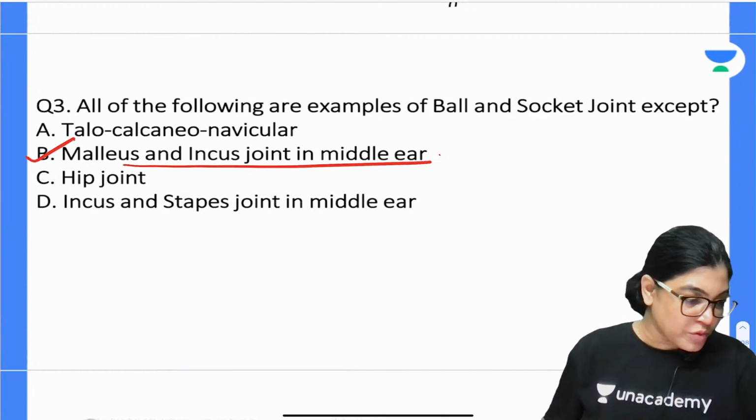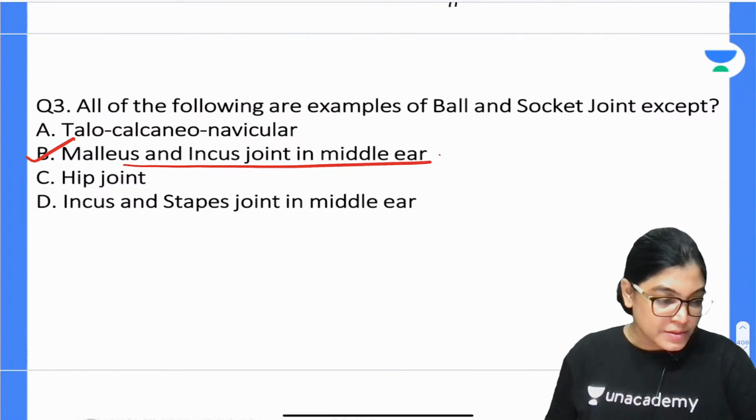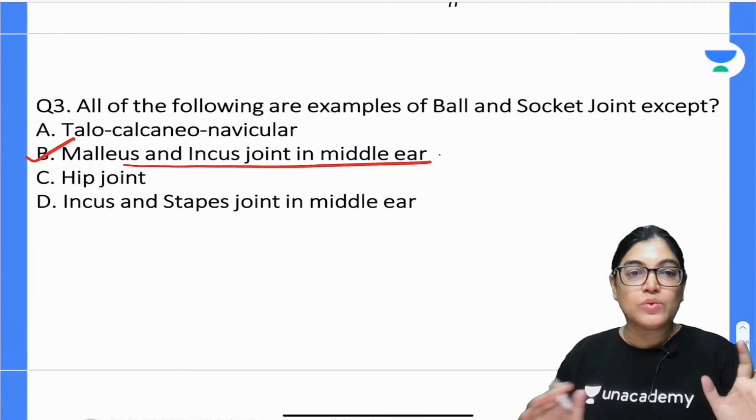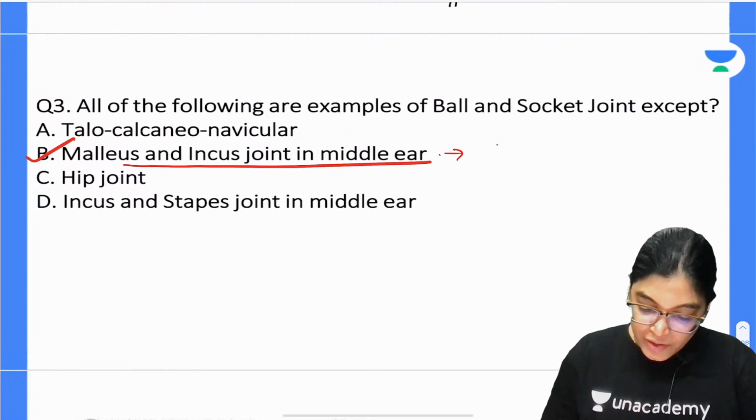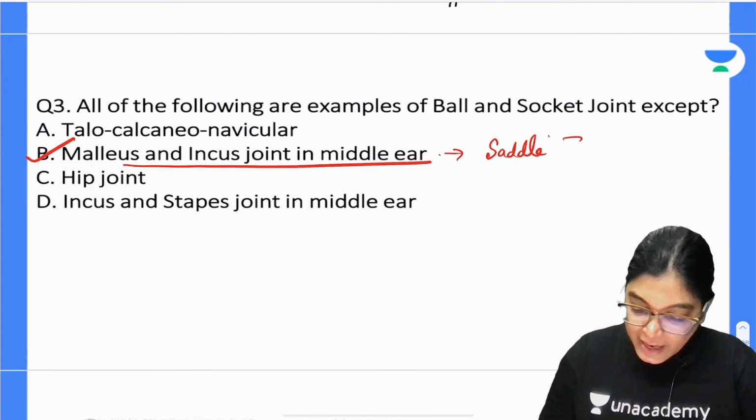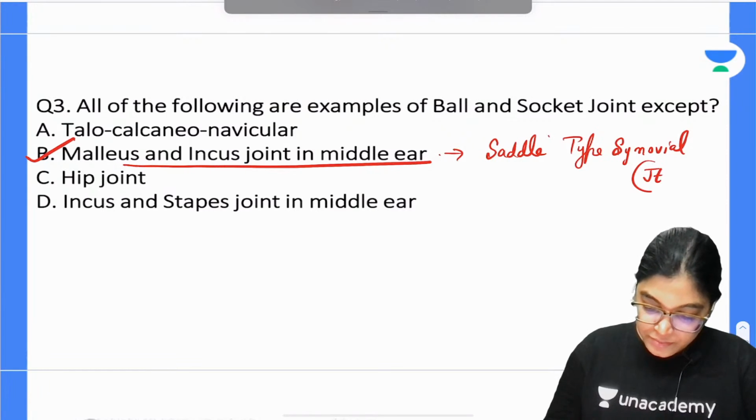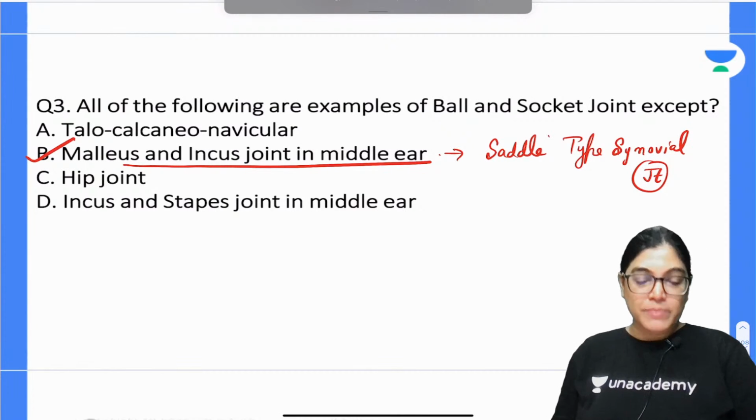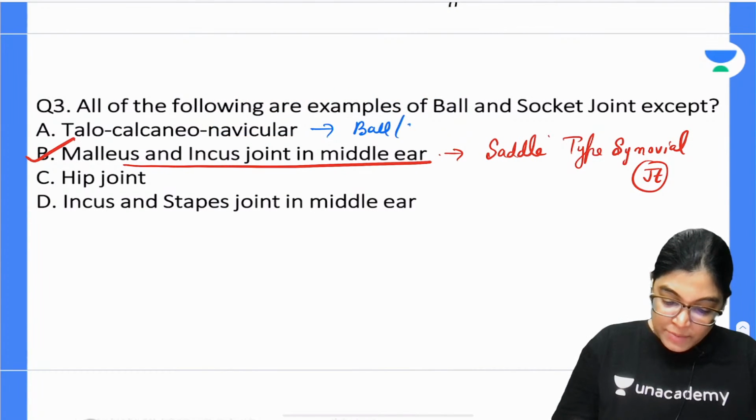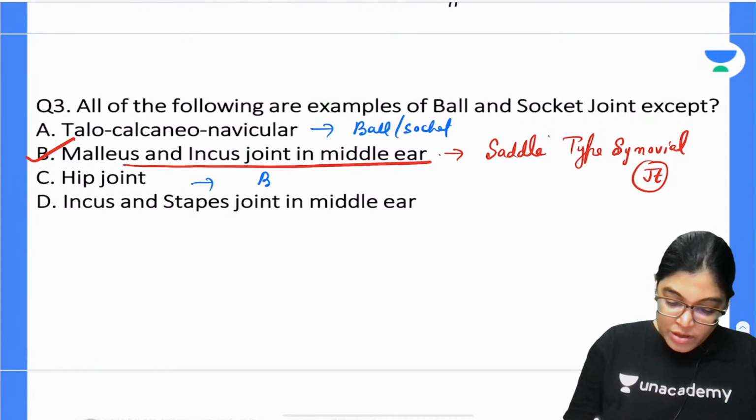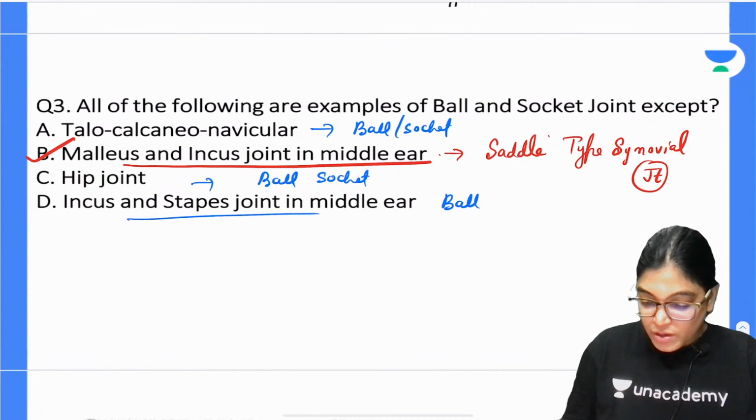Yes, absolutely right, both of you, Tani Pal and also Supratik Pal. I just asked you, malleus and incus is which type of joint? Yes, it's a synovial joint. Which type of synovial joint? It's a saddle type of synovial joint. Now, all the other options mentioned here: talocalcaneonavicular is a ball and socket type of synovial joint. Hip joint we already know, yes, it's a ball and socket type of synovial joint, and incus and stapes is also a ball and socket type of synovial joint.